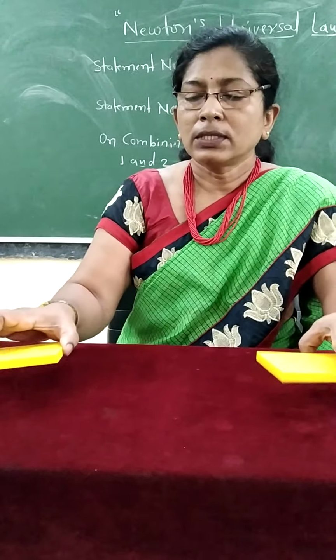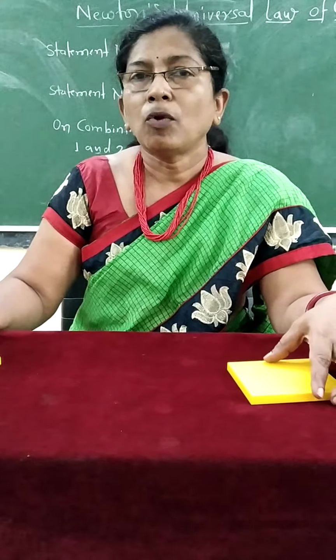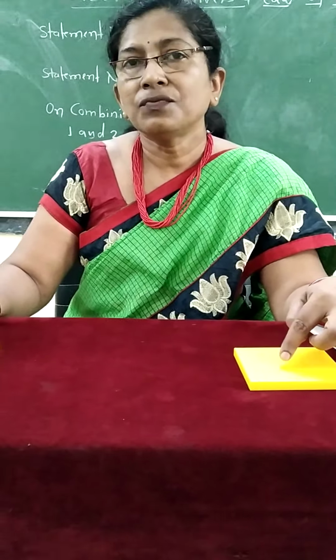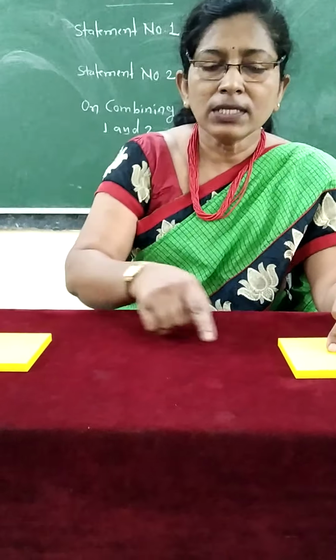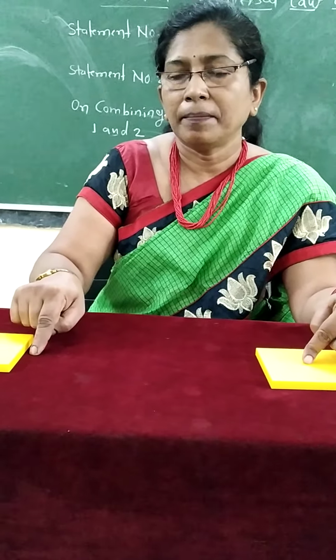Here are two blocks. I kept them on the table. This is block 1 and this is block 2. The first condition is fulfilled. The objects have mass. And what is the second condition? There must be some distance between them. Now, according to the first statement, what did Newton say? The force in between these two objects is directly proportional to the product of their masses.